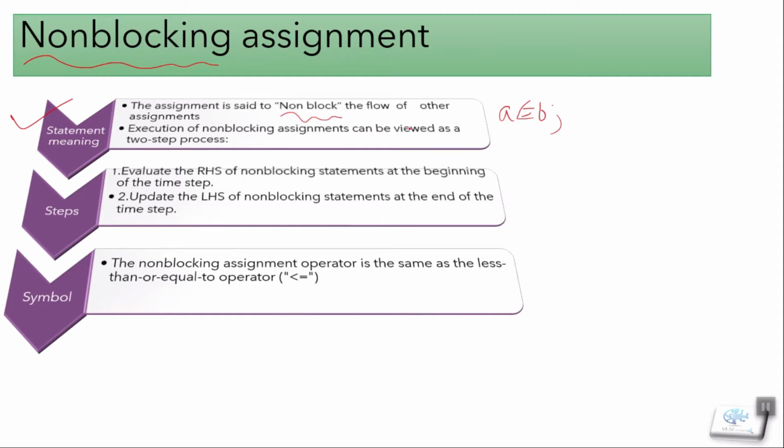But the non-blocking assignment is viewed as a two-step process. Firstly, at the beginning of our time step, the right hand side will be evaluated and its value will be stored temporarily. Then at the end of our time step, this value of the right hand side will update our left hand side. That's the meaning of non-blocking.